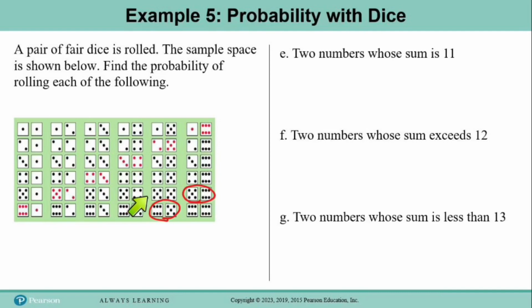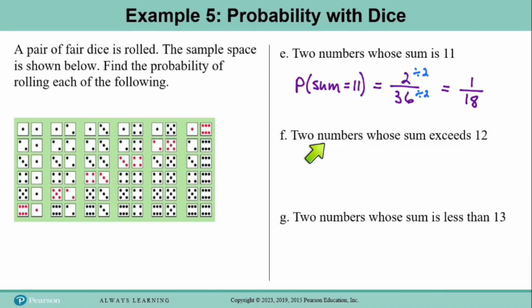Anything to the left of these numbers is going to add up to something too small, and we know that the 6 plus 6 is going to be too big. So the probability of rolling 2 dice whose sum is 11 would be these 2 outcomes divided by 36, and this fraction is going to reduce to 1/18.